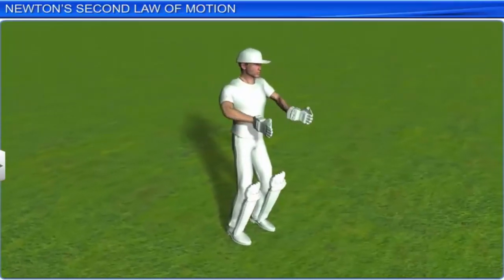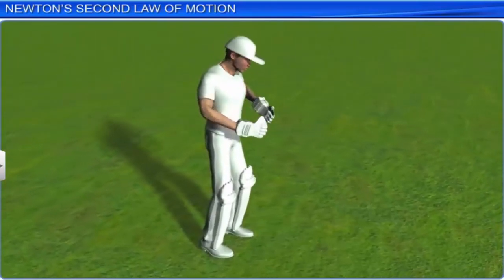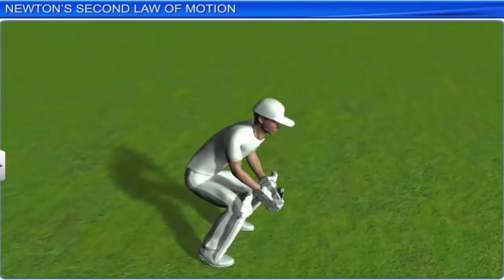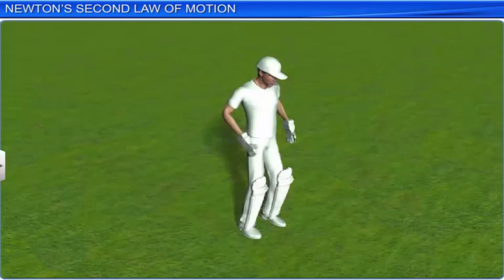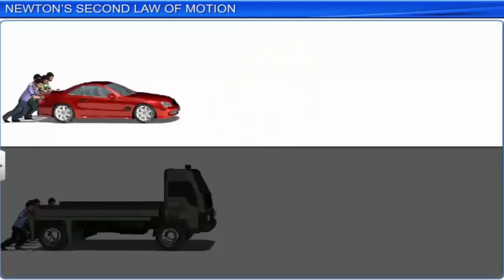A wicket keeper, after gathering the ball away from his body, pulls his hands towards himself to avoid injury to his hands. This proves that less force is required when it takes more time for the ball to come to rest. Now, let us look at another example, where the body is at rest initially. That is, it has zero momentum, and by the application of a force for a certain time, it acquires some momentum. A small car is at rest.